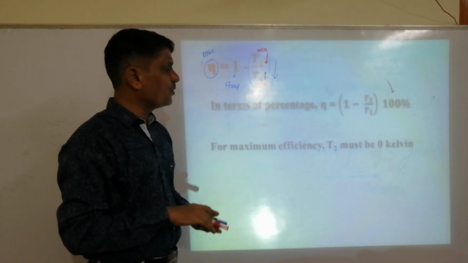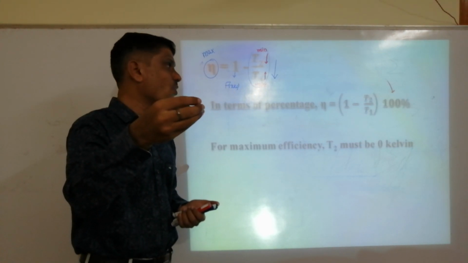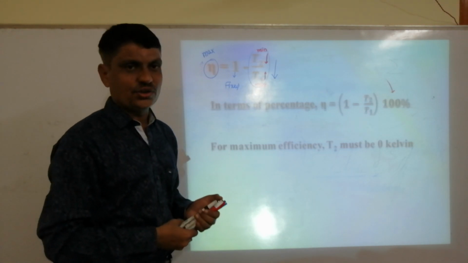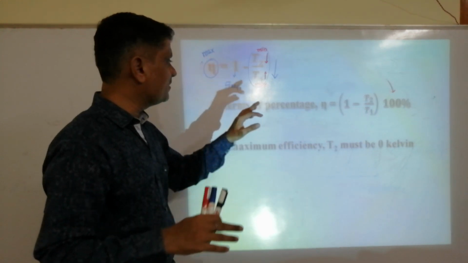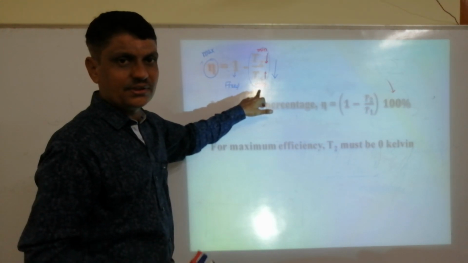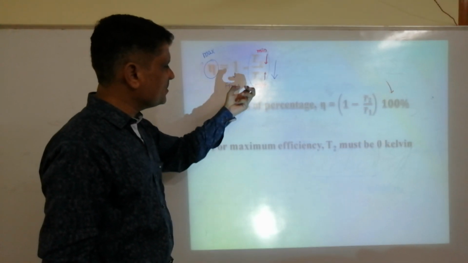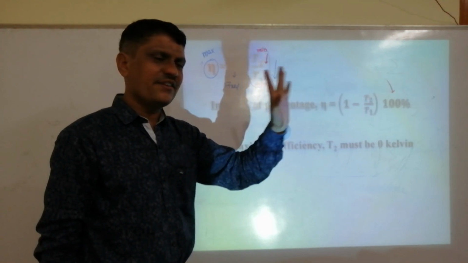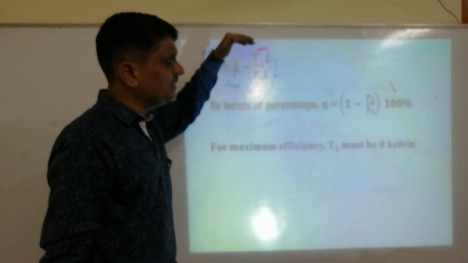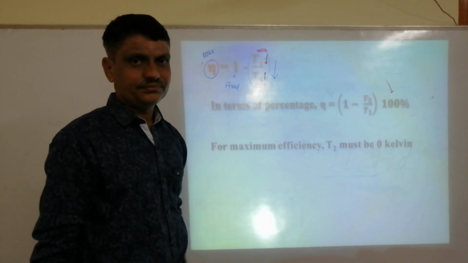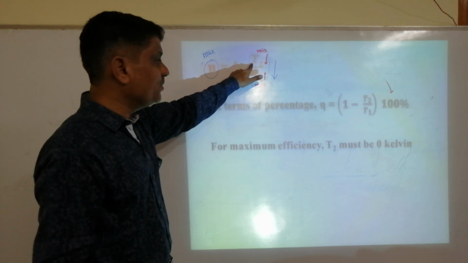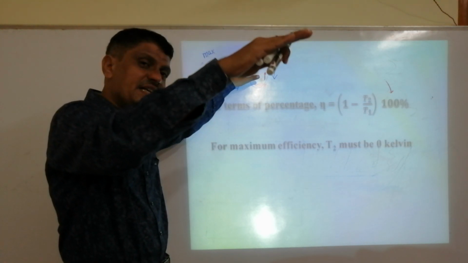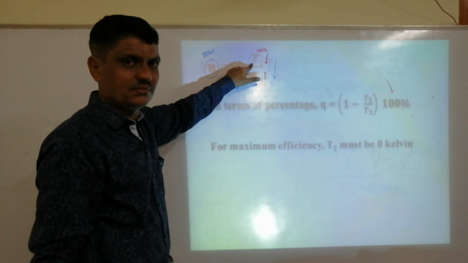For a given body, you know that if you go on increasing the temperature, then the loss of heat by radiation also increases. And also other effects take place when we increase to a high temperature. So to keep T2 minimum, we can go on decreasing the temperature.